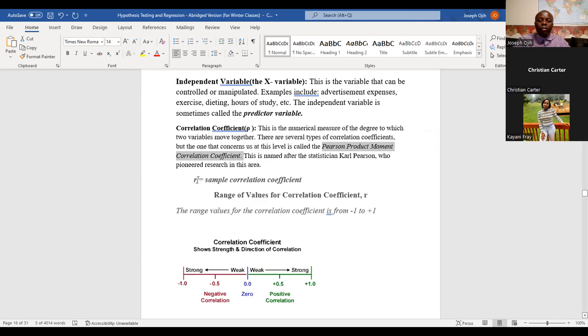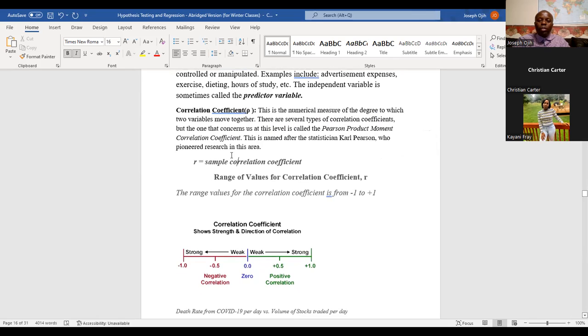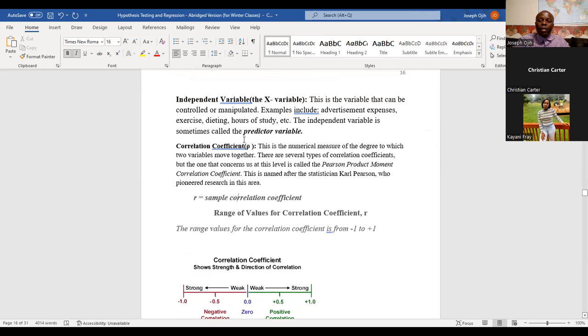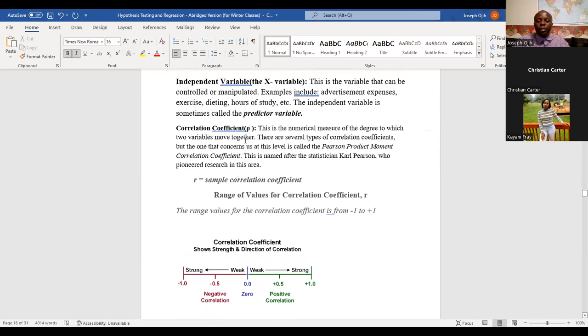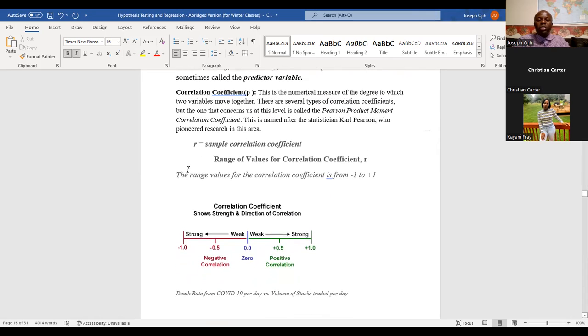So we use r as an estimate of rho, where r represents the sample correlation coefficient. That will tell us the degree of association or relationship between the dependent variable and the independent variable. The value ranges from -1 to +1.